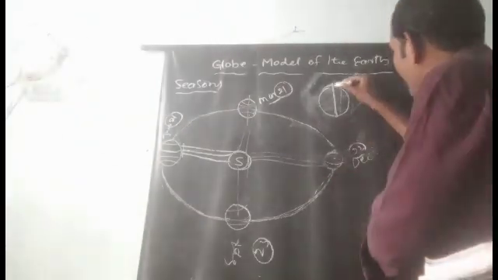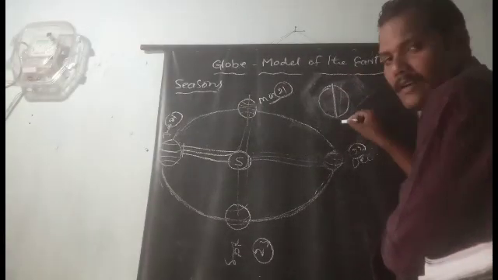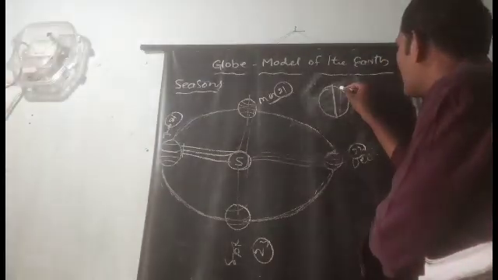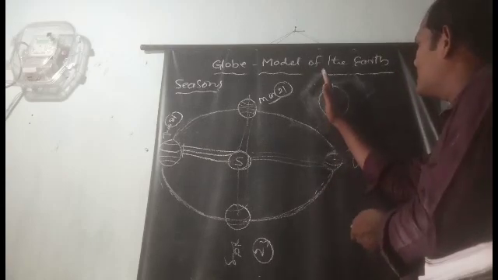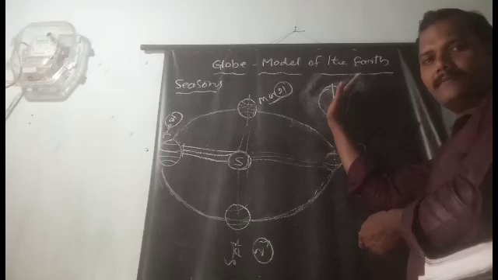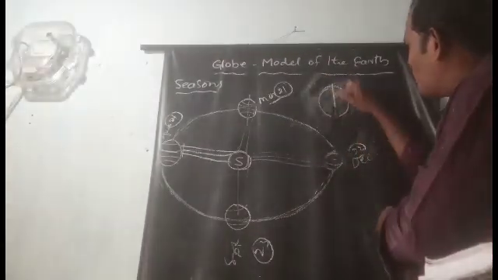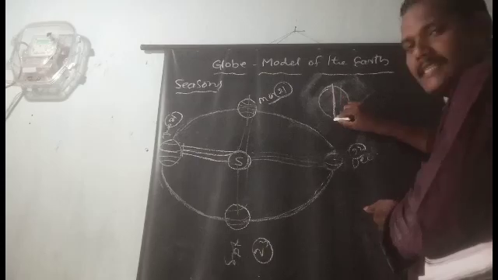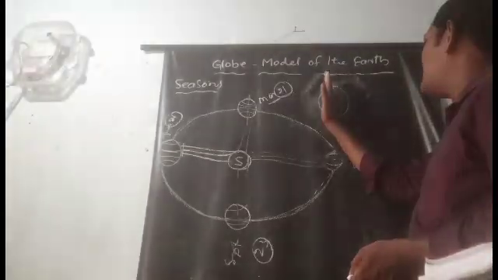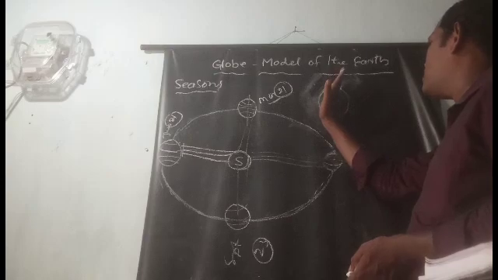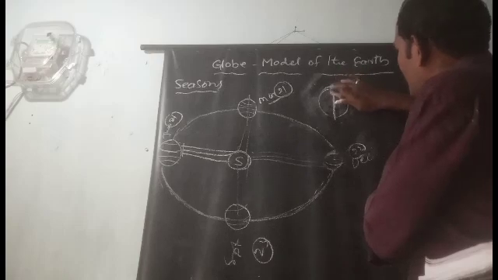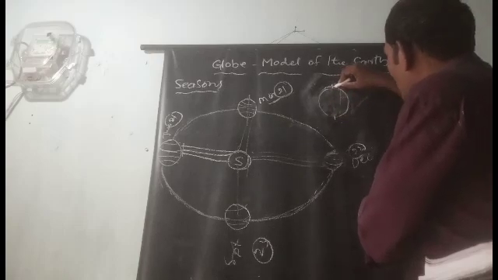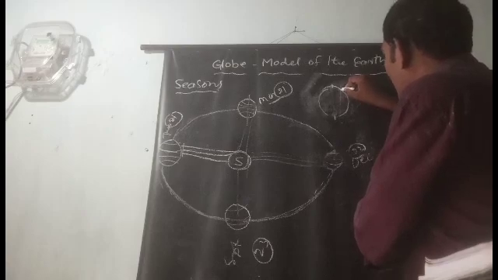Why? Because the axis of the earth tilts towards the east. This is the original line joining the North Pole to the South Pole. It is called the axis. But this axis is tilted towards the eastern side. This is the eastern side. How many degrees is the axis tilted? 23 degrees. That means the axis is like this.